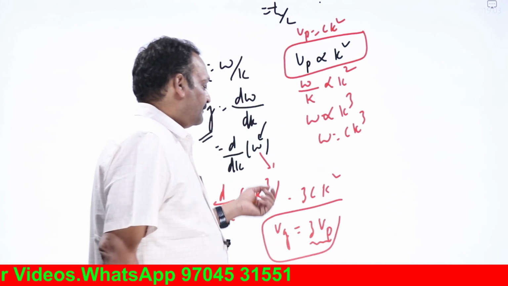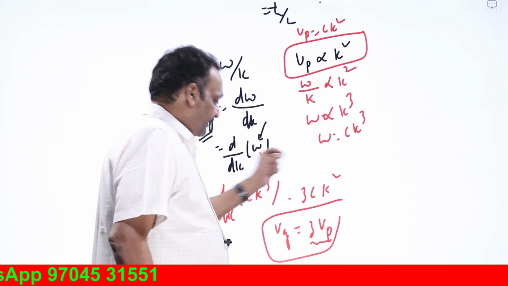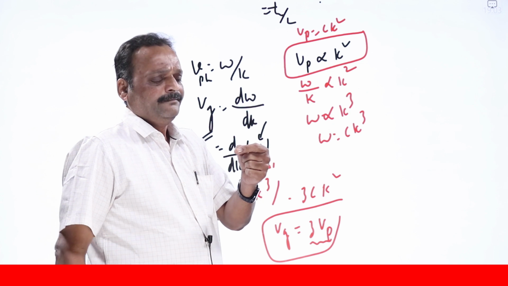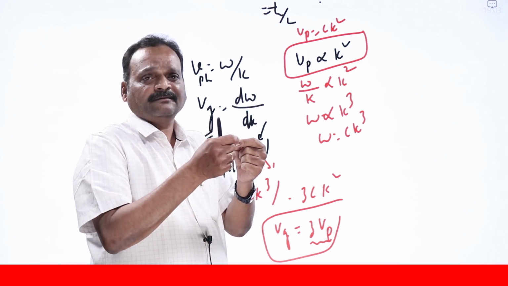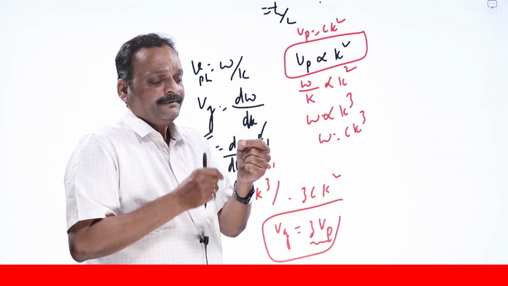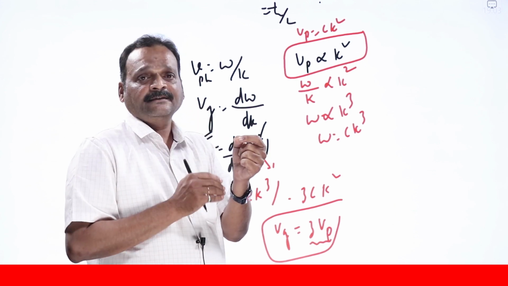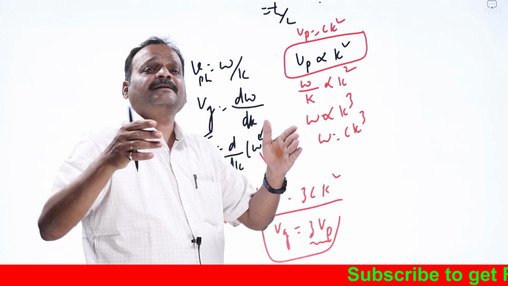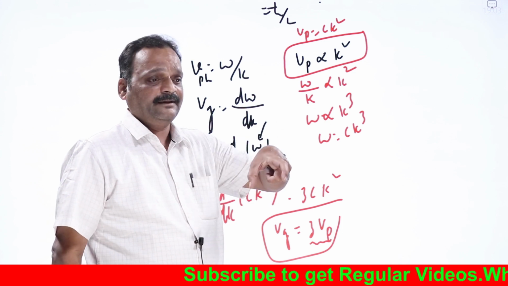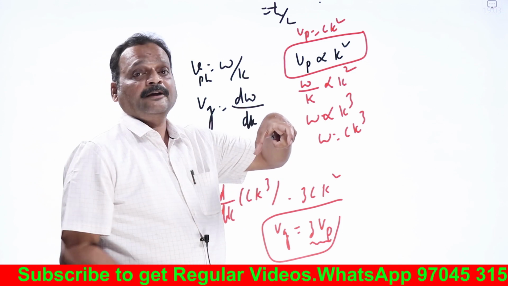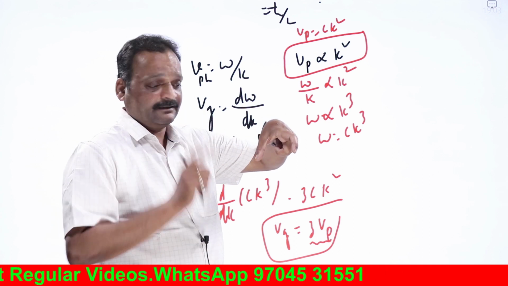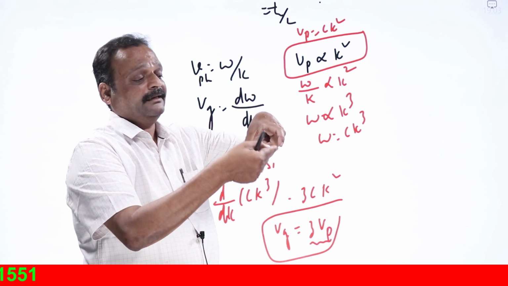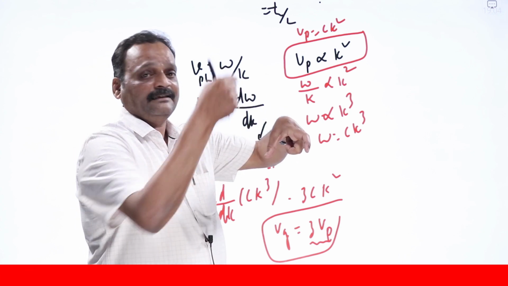When the group velocity is more than the phase velocity, we call it anomalous dispersion. If the group velocity is less than the phase velocity, it is called normal dispersion. If the group velocity and phase velocity are equal, there is no dispersion, and the medium is a non-dispersive medium. In a non-dispersive medium, phase and group velocities are in the ratio 1:1. They are always equal. In an anomalous dispersion medium, group velocity is more than the phase velocity. In a normal dispersive medium, group velocity is less than the phase velocity.